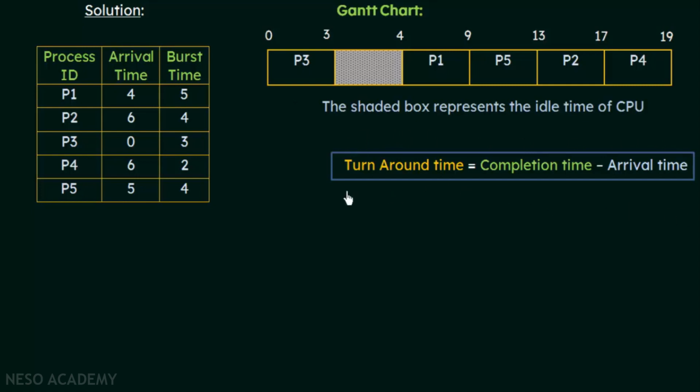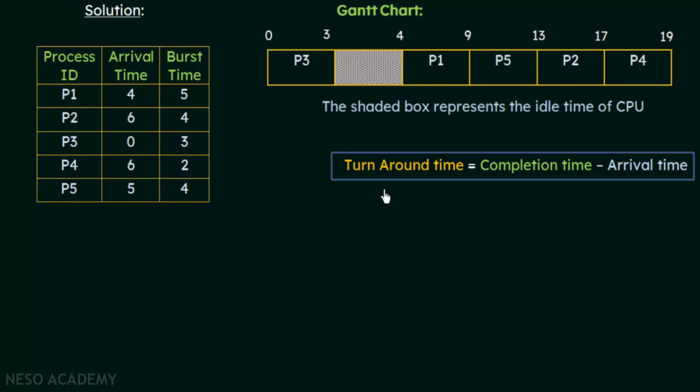So let us not memorize this formula, but let us try to understand how we arrive at it. When we discussed scheduling criteria, we discussed this turnaround time. So what is turnaround time? Turnaround time is the time that is required for a process to complete its execution from the time it first came to the ready queue until it is completely executed. So don't confuse it with the burst time. Burst time is the time that a process will take for its execution in the CPU, but turnaround time will include the entire time that a process takes to complete its execution. So that will include the waiting time when it waits for IO operations and all that.